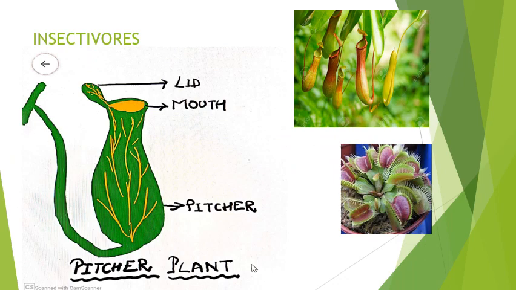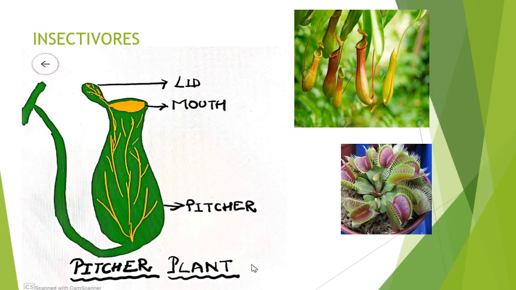Have you ever seen or heard of plants eating animals? No, but there are some plants which feed on insects, and such plants are called insectivorous plants. And the example of such plants are pitcher plant, Venus flytrap, and there are many more. But I have taken pictures of two, that is of pitcher plant and of Venus flytrap.